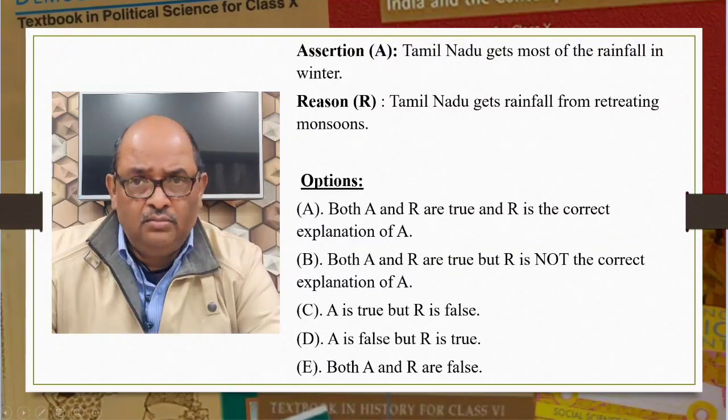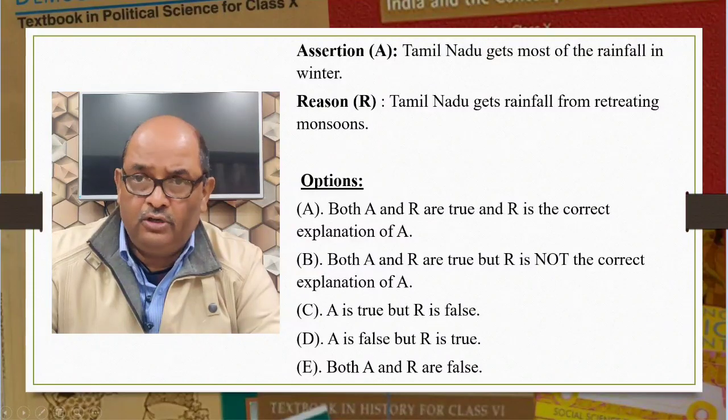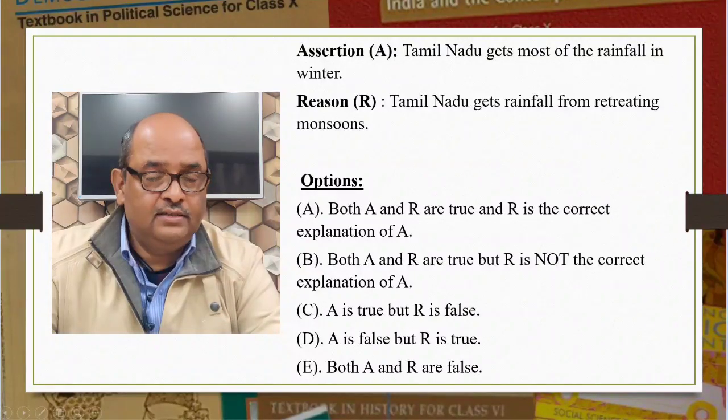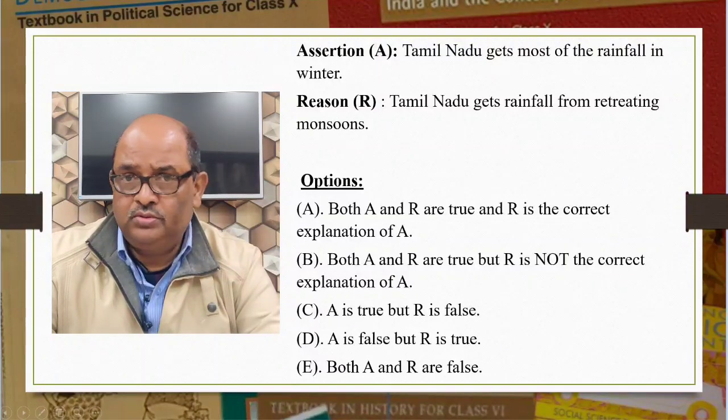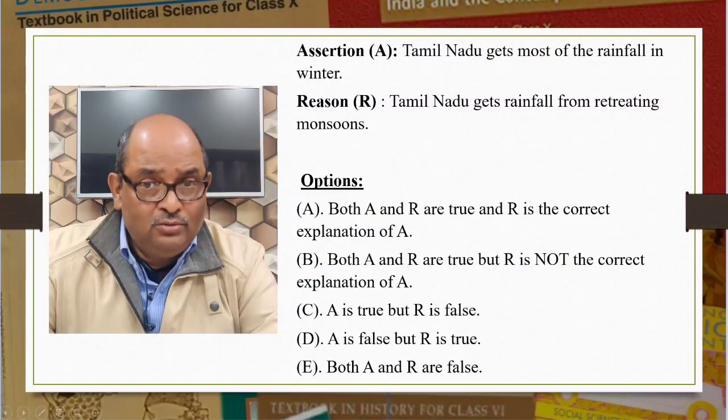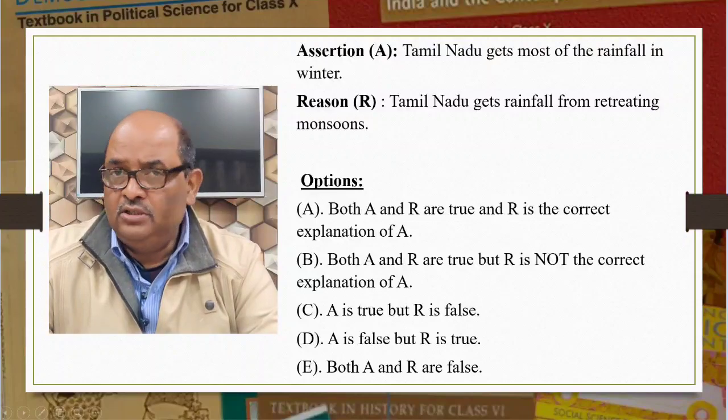Now, I will give you a question to answer before I show you the sample paper provided by the board. Assertion A: Tamil Nadu gets most of the rainfall in winter. Reason: Tamil Nadu gets rainfall from retreating monsoons. Now do this and write the correct option in the comment box. Let us see the sample paper now.